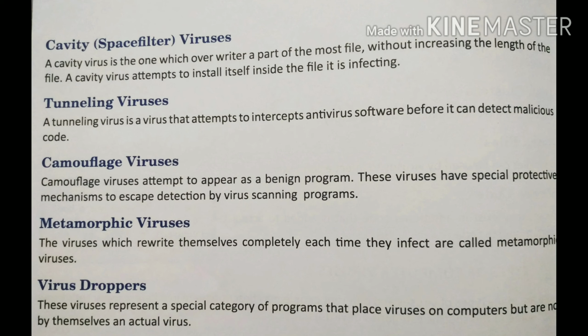Then we have the virus droppers. These represent a special category of programs that place viruses on computers but are not by themselves an actual virus. Then we have the tunneling viruses also. A tunneling virus is a virus that attempts to intercept the antivirus program before it can detect malicious code. So these are a few of the viruses which can affect your computer in different ways, and there are so many other viruses which affect your computer and make it stop working.